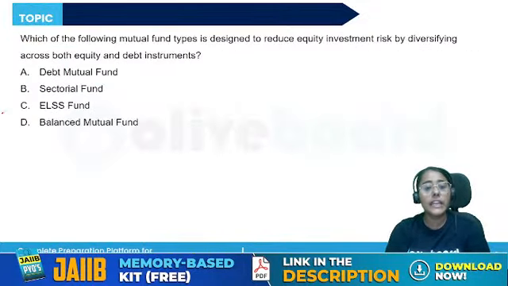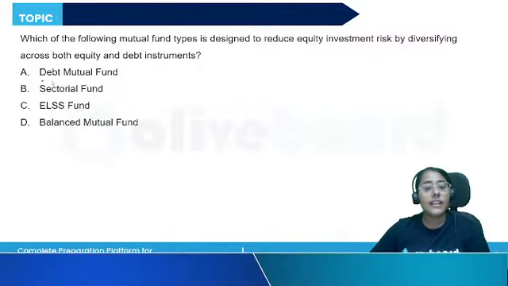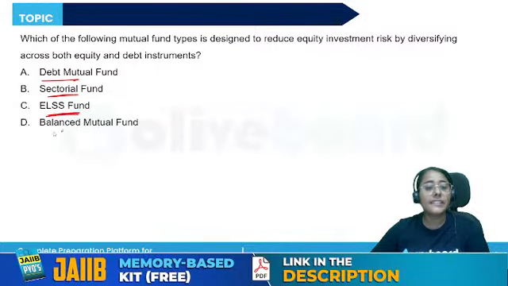Last question of today. Which of the following mutual fund types is designed to reduce equity investment risk by diversifying across both equity and debt instruments? Debt mutual fund, sectorial fund, ELSS, balanced fund.